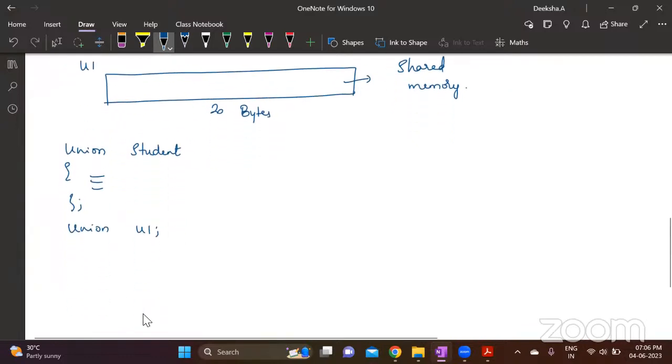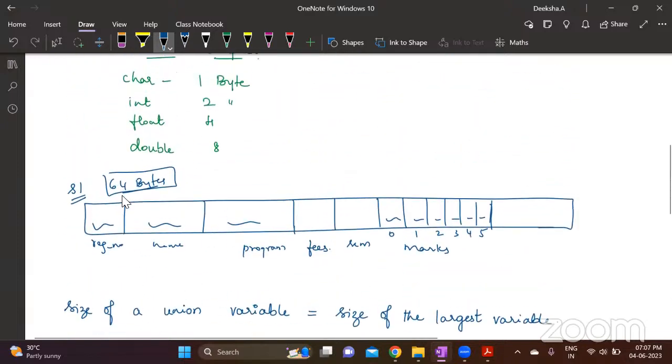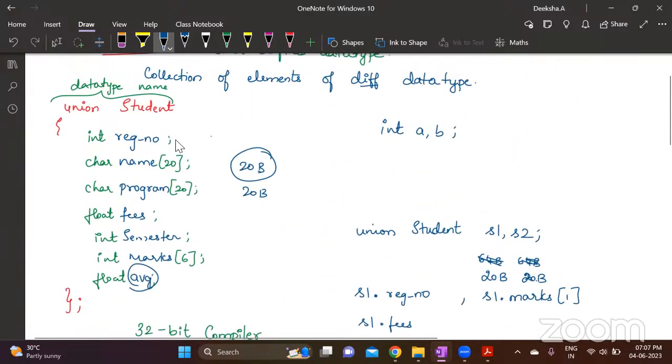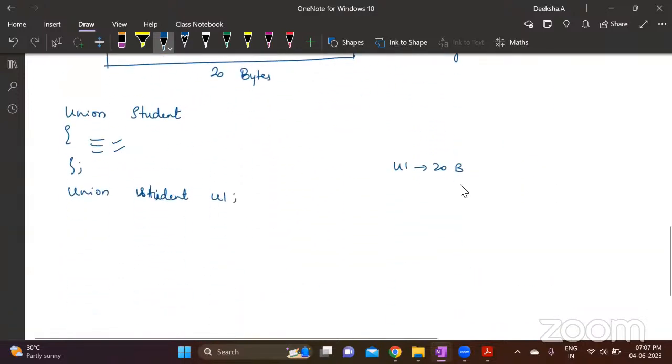Now you are creating U1 as a variable, union student U1. This is a variable of type union. Now what is the memory allotted for this? 20 bytes. Assuming I have this same definition here, I just don't want to scroll again and again. Suppose this entire information is present here. The memory allotted is 20 bytes. Now suppose I give U1 dot average is equal to 78.5.